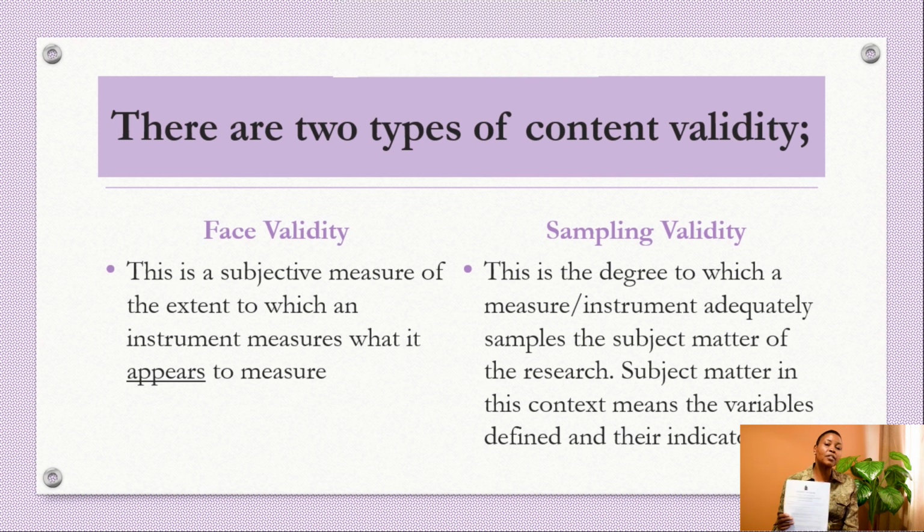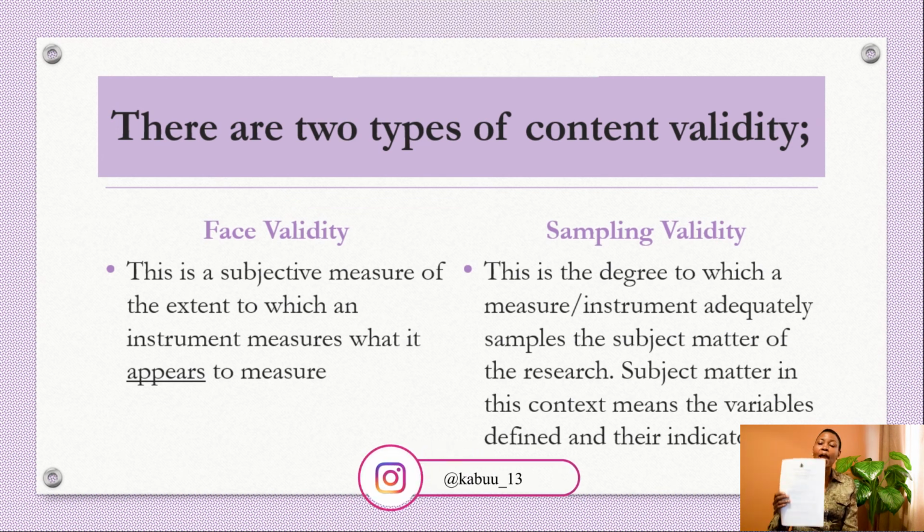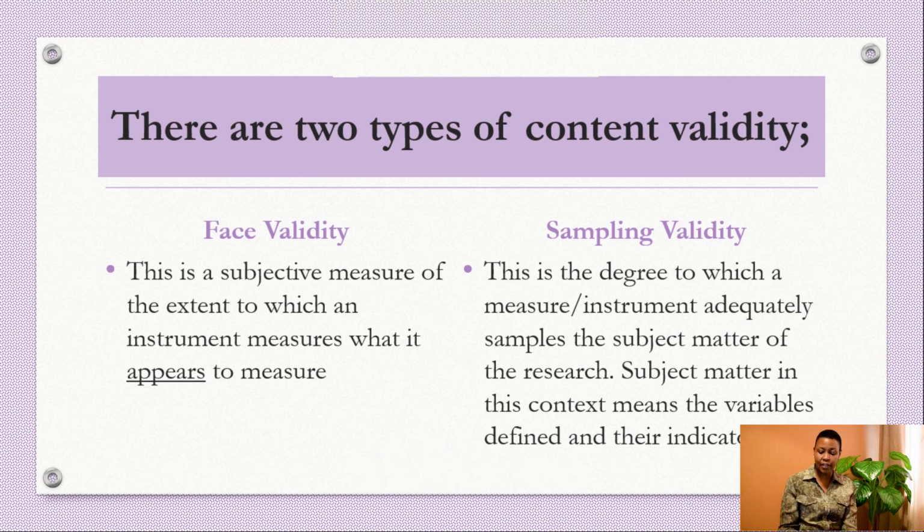So when we bring it to research, face validity means, does your questionnaire appear to measure what it is meant to measure? And with sampling, we are asking, has it sampled all the variables of the study?